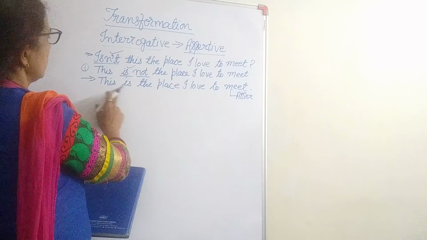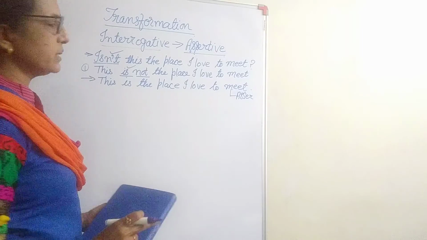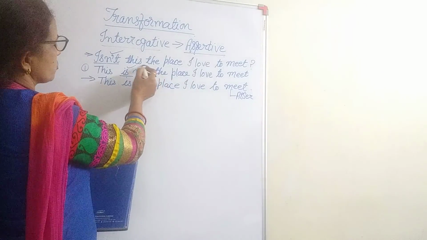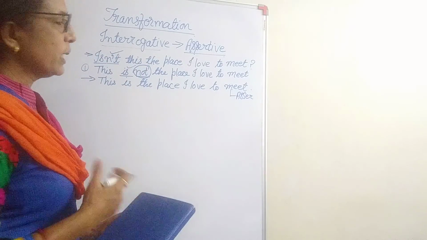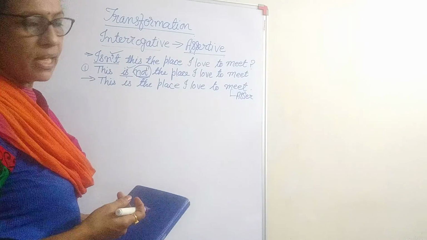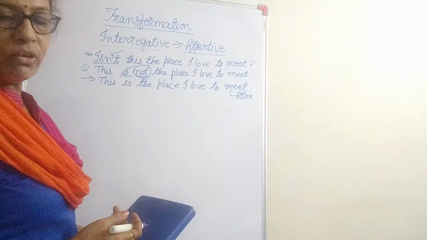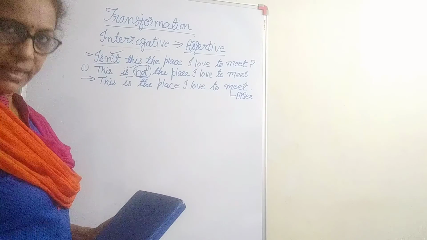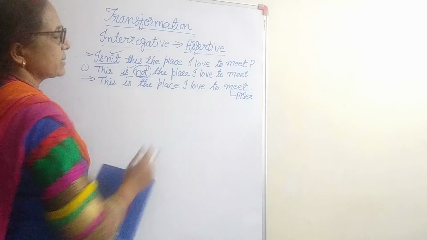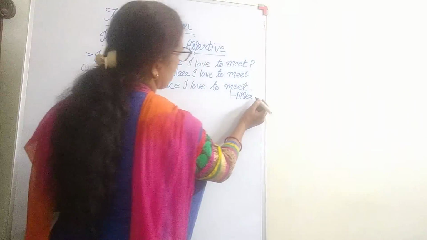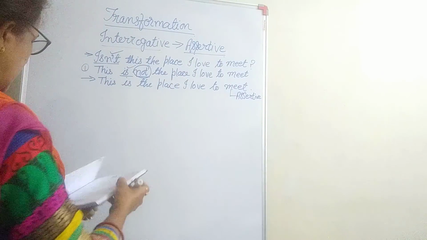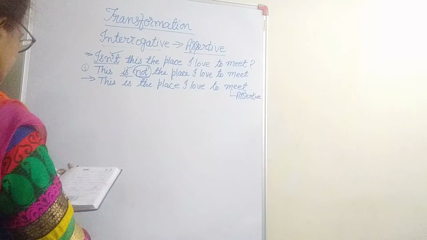Now we will change the sentence to assertive. I had given you the first rule: if the interrogative sentence is negative, to make it assertive we make it affirmative or positive. That is, this is the place I love to meet. So this becomes the assertive sentence. Am I clear? Okay, let us take some more examples.